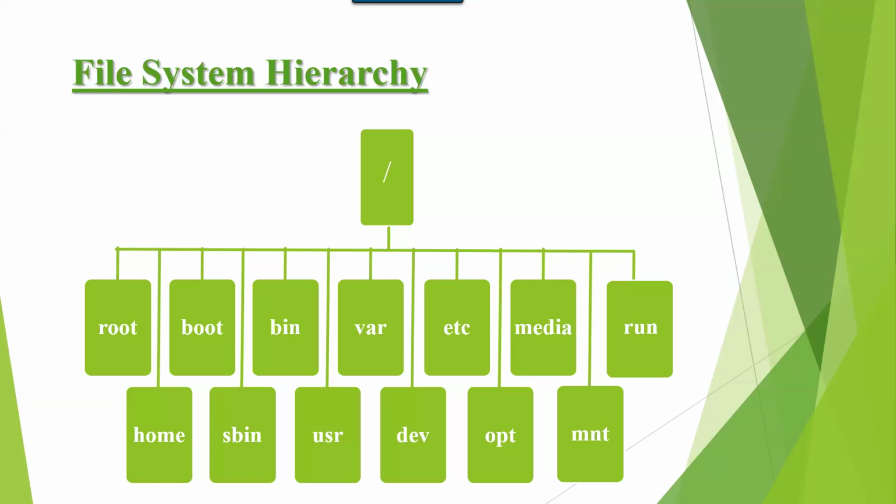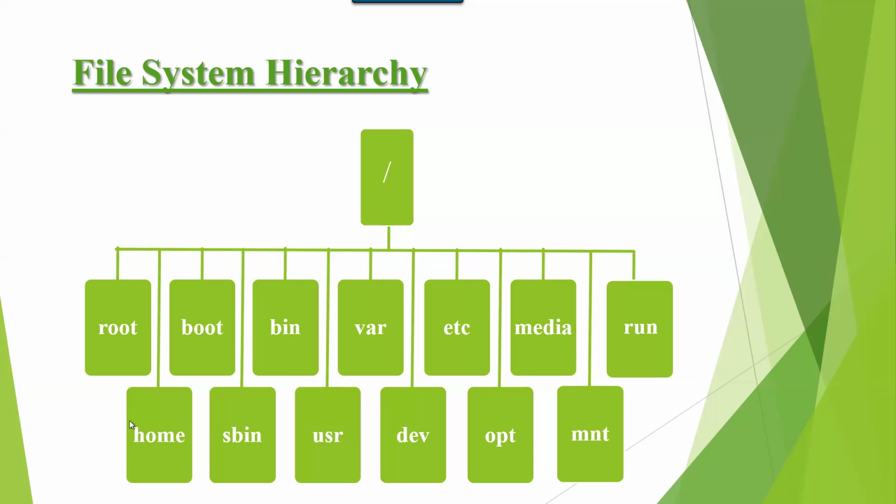I'm repeating. Forward slash is a parent directory or top level directory in Linux. It is similar to C in Windows. And root is the home directory for super user, meaning administrator. As a super user, you log in to the computer and if you create any files or directories, the data is going to be stored under root. And the next one is home. Home is the home directory for normal user. As a normal user, if you create any files or directories, the data is going to be stored under home. Okay.